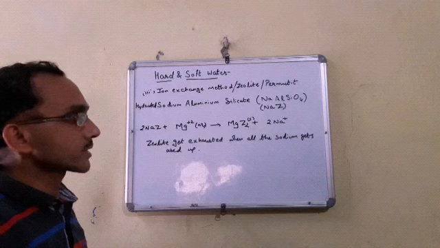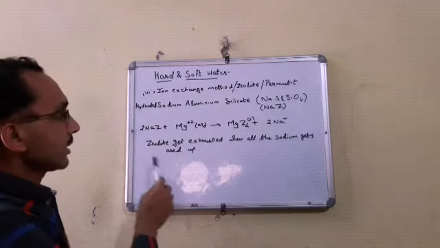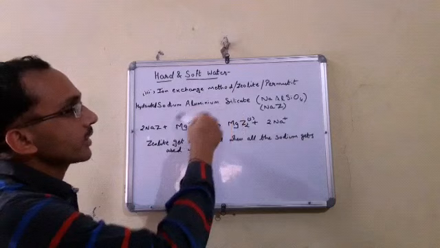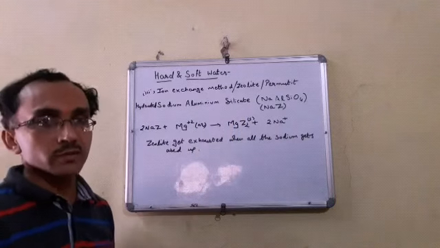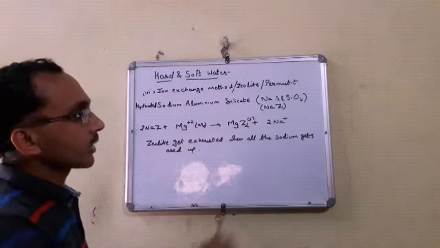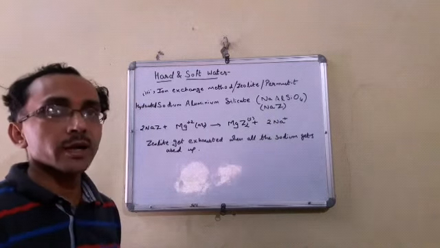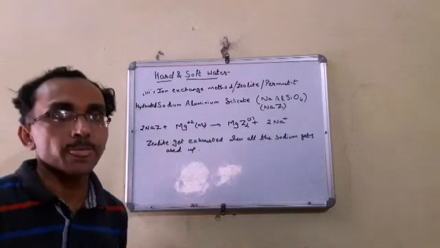It removes the hardness of that water and makes the water soft. The zeolite gets exhausted when all the sodium of that zeolite gets used up. In that way we can remove the permanent hardness and make the water soft.